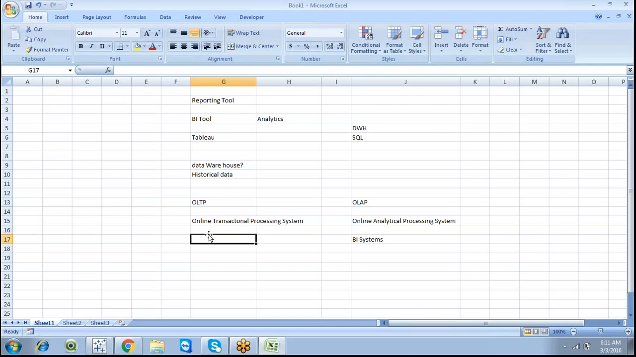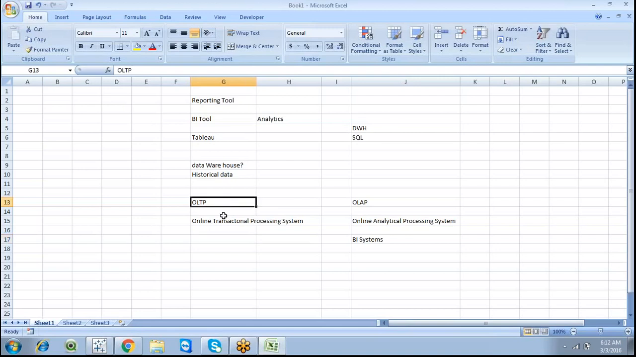So we are going to generate reports, do some calculations, and create some objects. That is from the perspective of end users.